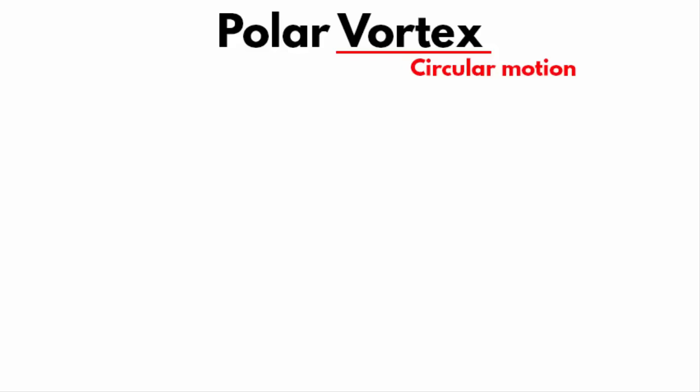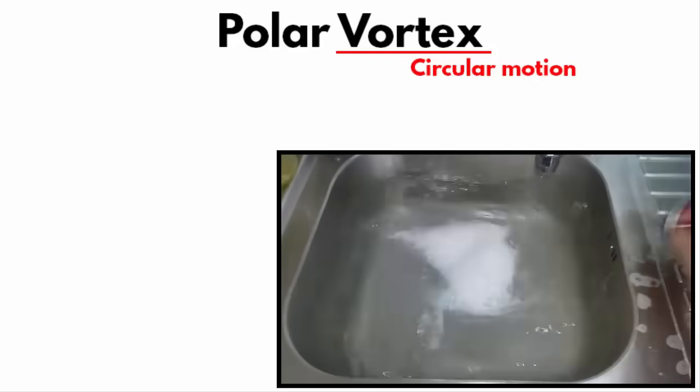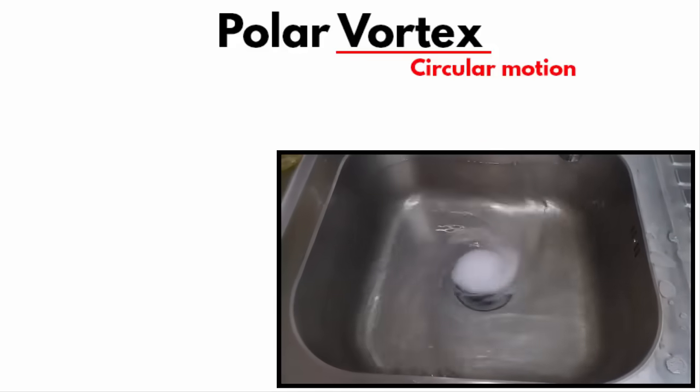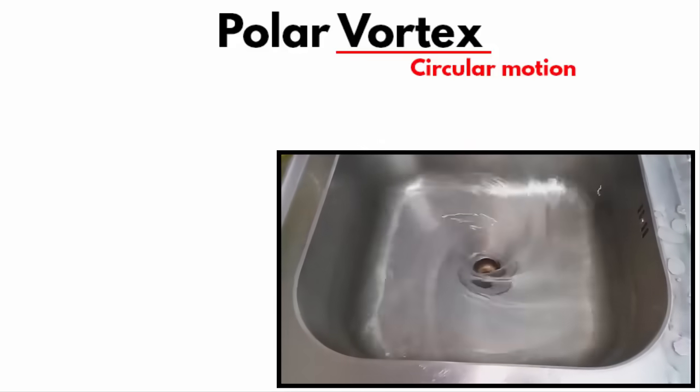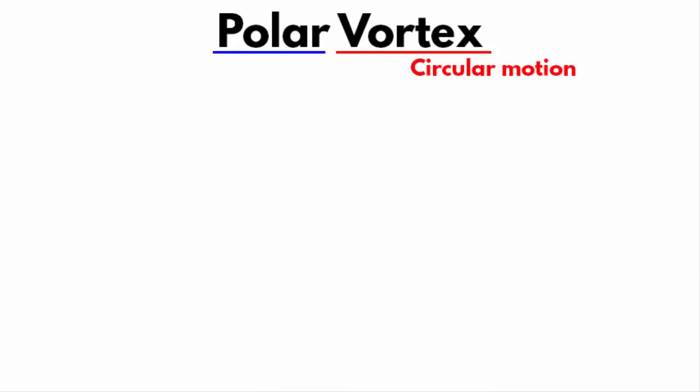For example, when you try to spin the water in a bucket, it moves in a circular motion. This kind of movement is also true with air and wind. It is this circular movement which is known as a vortex. The other word is polar, which I believe you know the meaning. It means anything related to North and South Pole.